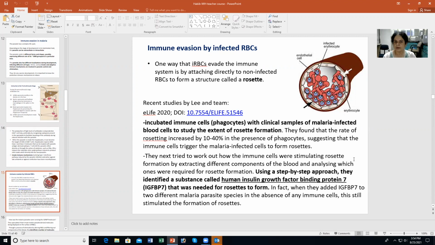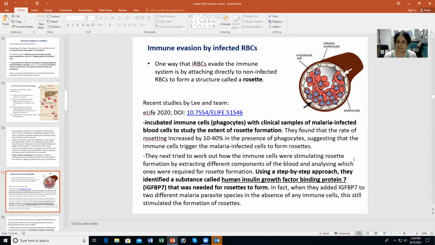And they found that the rate of rosetting, the formation of rosettes, increased by 10 to 40% in the presence of phagocytes. They suggested that the phagocytes trigger the malaria-infected cells to form rosettes. So there is some correlation between the presence of phagocytes, which are immune cells, and formation of rosettes.